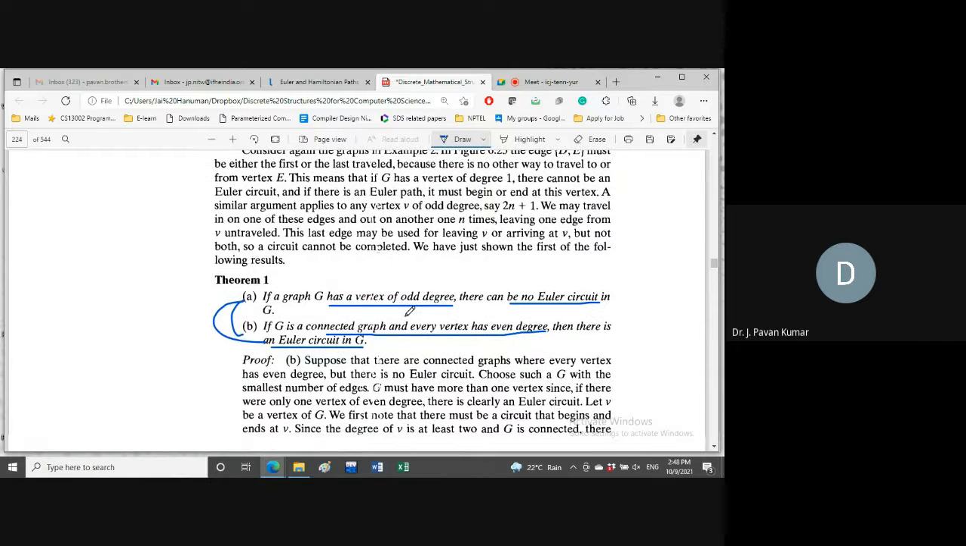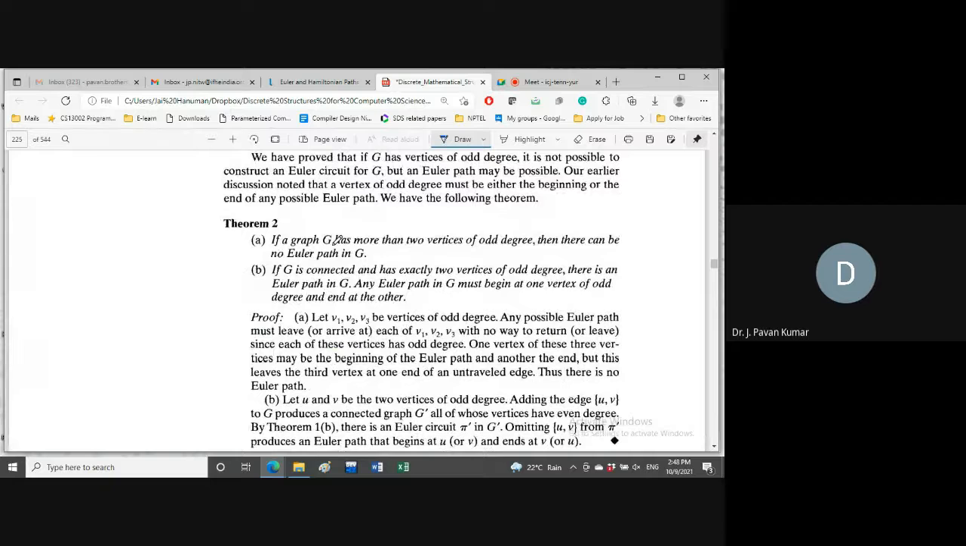Next, another observation is, if a graph has more than 2 vertices of odd degree, then we can conclude that there does not exist Euler path. If more than 2 vertices of odd degree, then there should not exist Euler path. Next, if only 2 vertices has odd degree, then there must be an Euler path. And there is one more restriction that the Euler path should start at one of the vertices of odd degree and it has to end at the other vertex of odd degree.